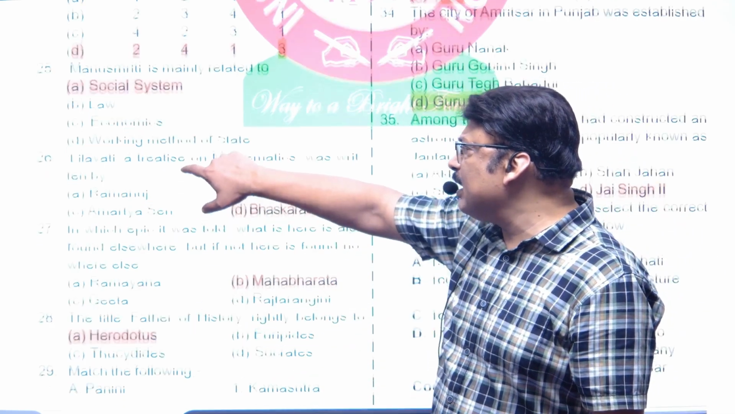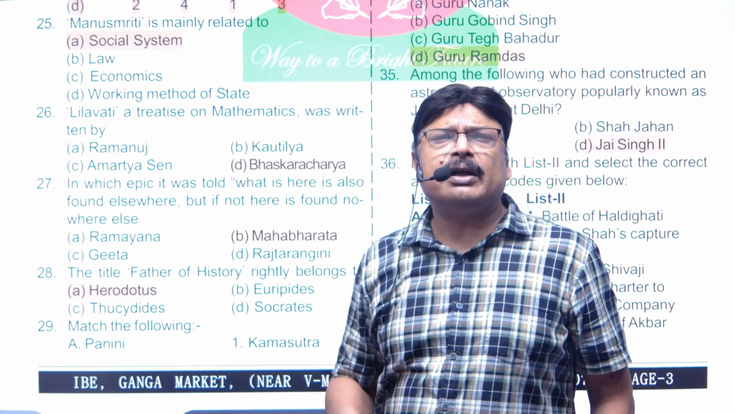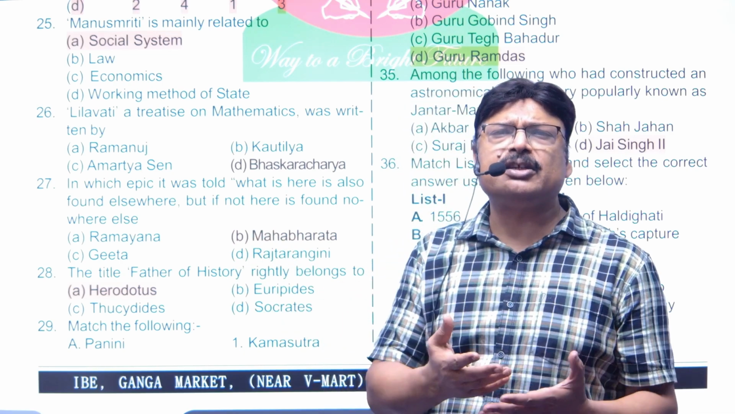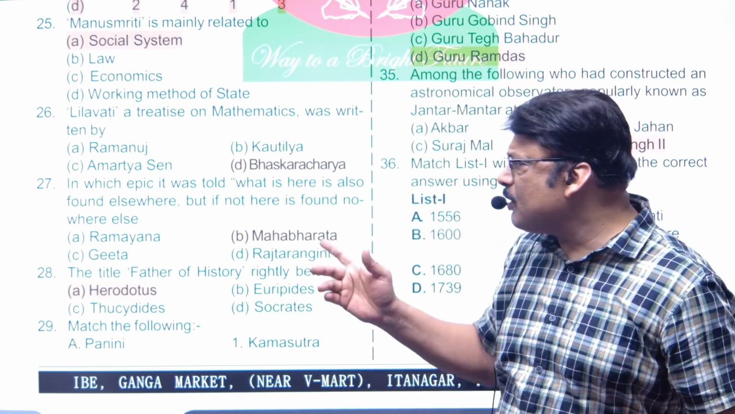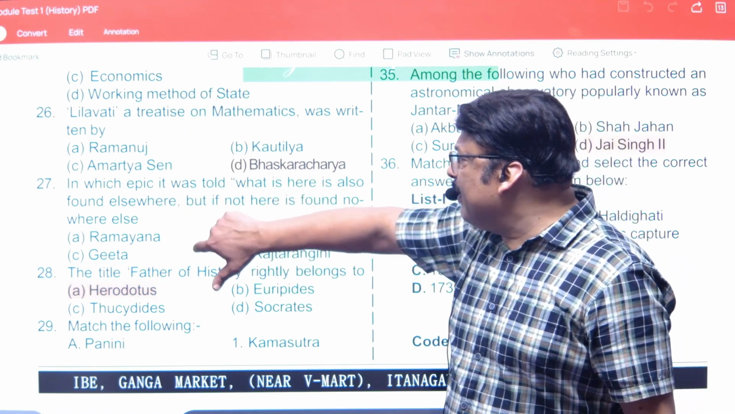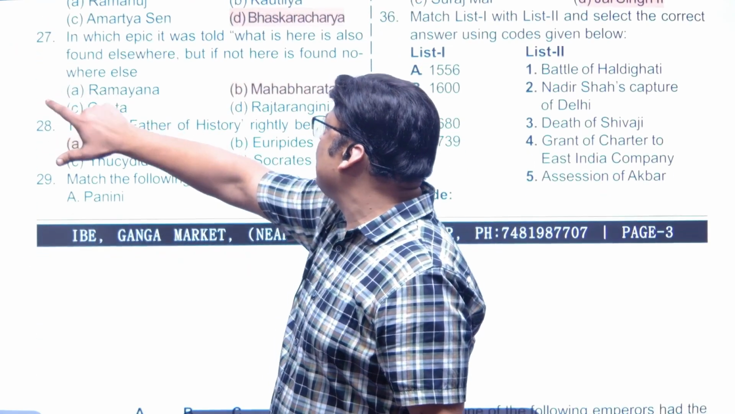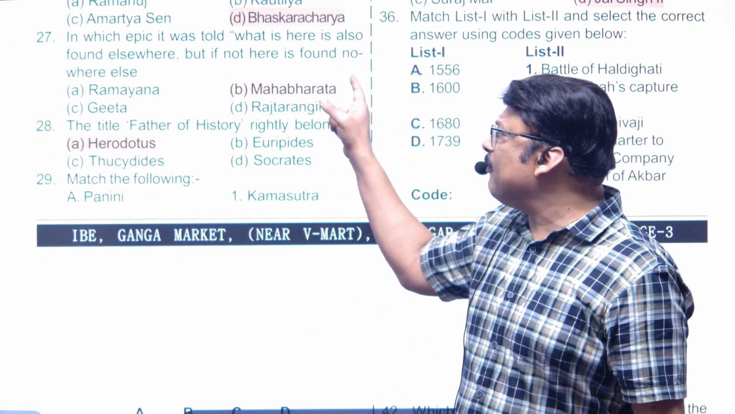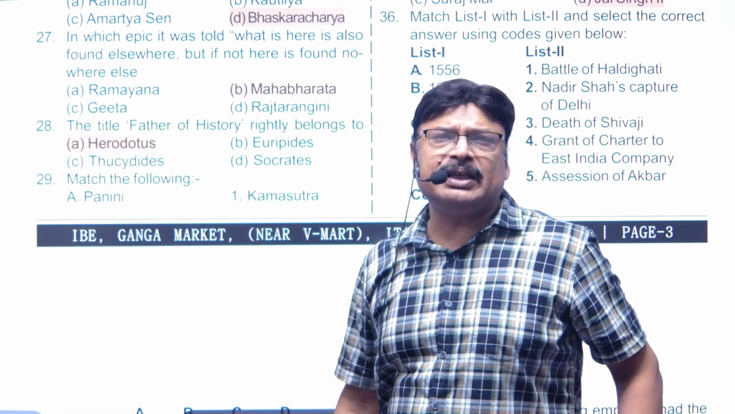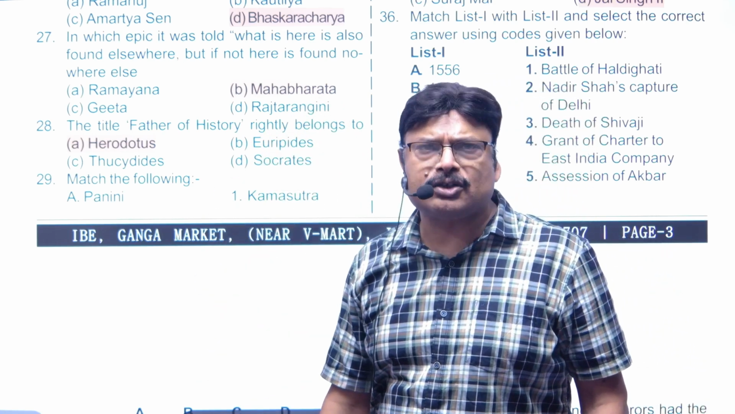Next is Leelavati. Leelavati is a book written by Bhaskaracharya, the great mathematician. It's a book on arithmetic, right? And obviously this book has been translated by Faizi into Persian, right? Next one is, in which epic was it told, what is here is found elsewhere, but if not here, is found nowhere else? And it is said in the Bhagavad Gita, which is a part of the Mahabharata, right? It was said by Lord Krishna, right?